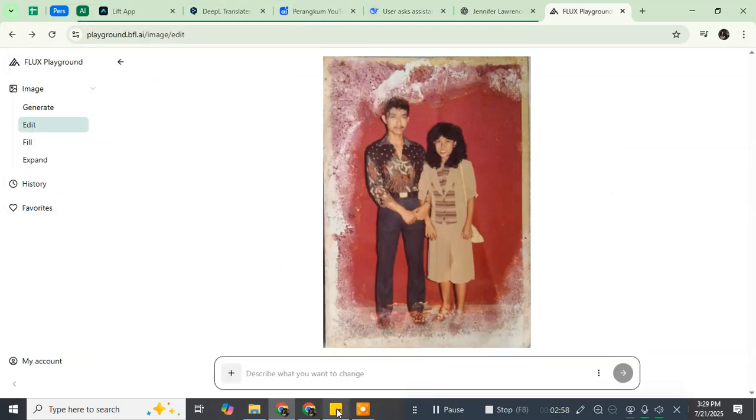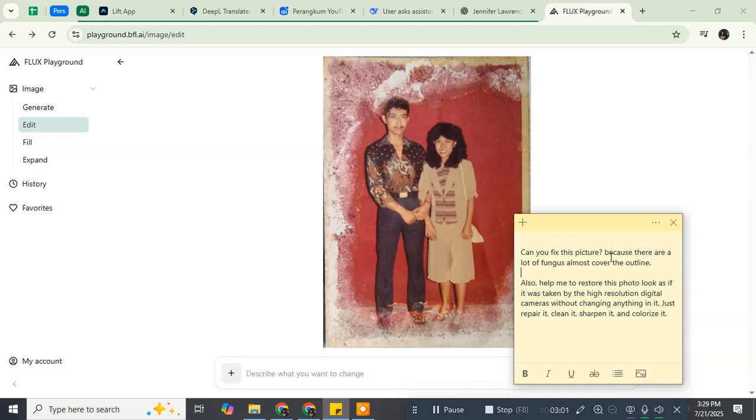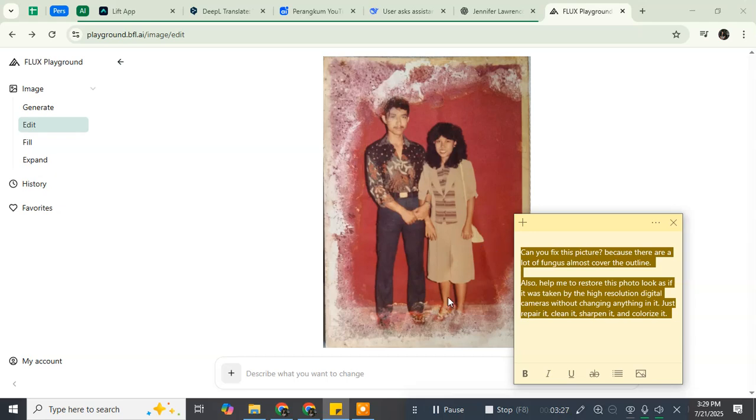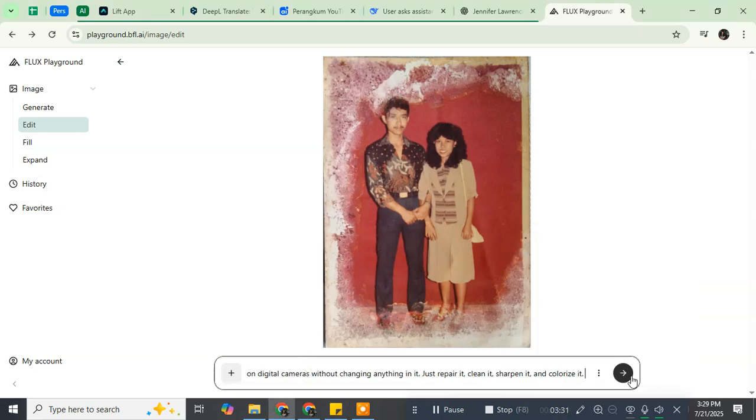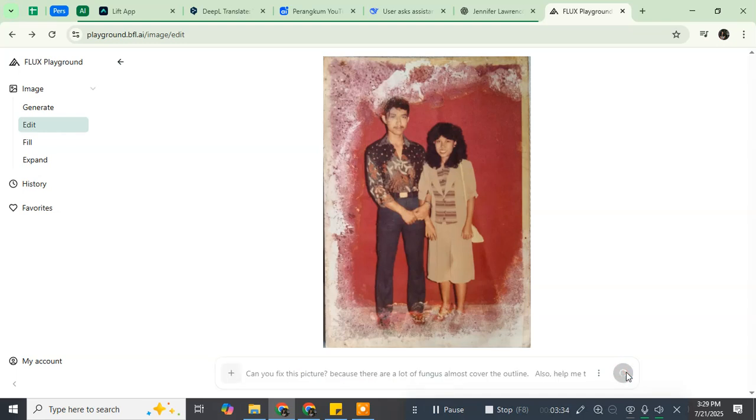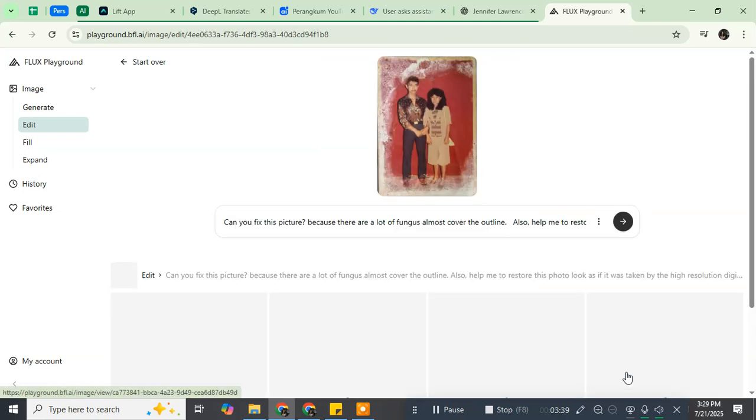I have also prepared the prompt here to fix this picture, because as you can see this picture is also moldy, and I need this AI to restore this photo to become higher resolution or high definition, and also to repair, clean, sharpen, and recolor it. I will copy this prompt, put it in this section and press enter. It will also take a while for this AI to process the photo.